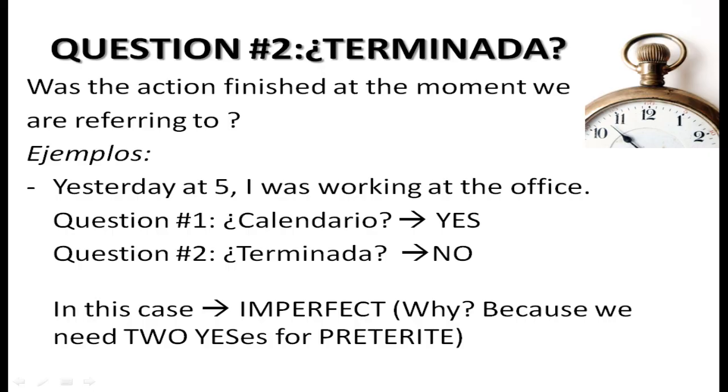For example, yesterday at 5 I was working at the office. Question 1. Can I put that in my diary? Yes. Question 2. Was the action finished? No. So in this case, again we must use the imperfect, because we need 2 yeses for the preterite.